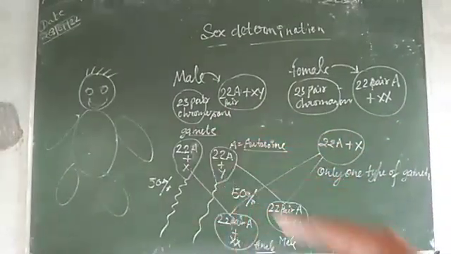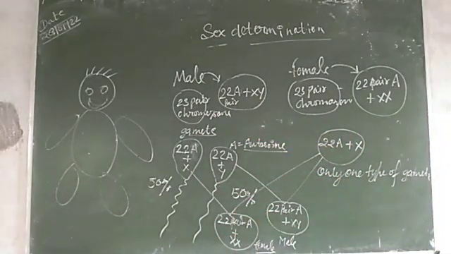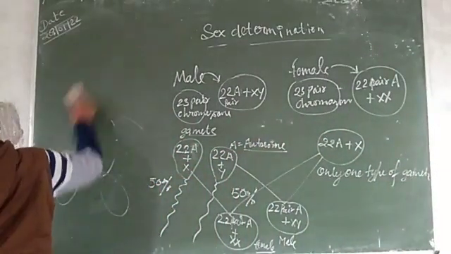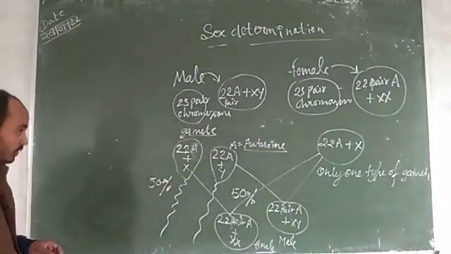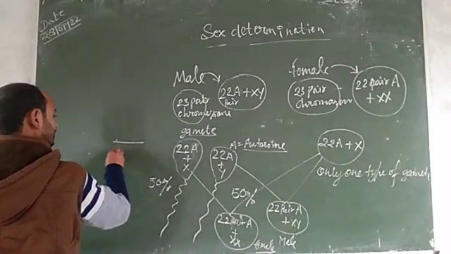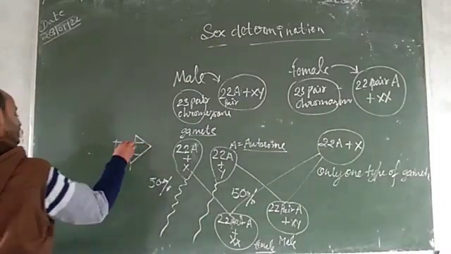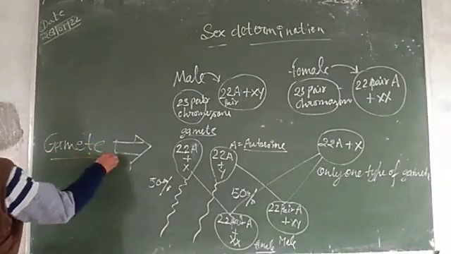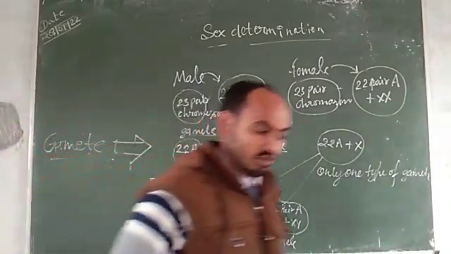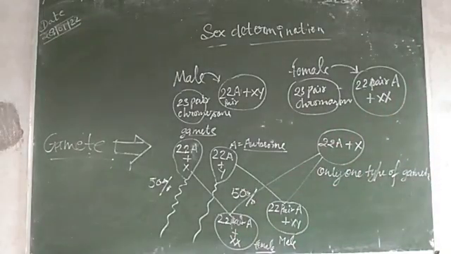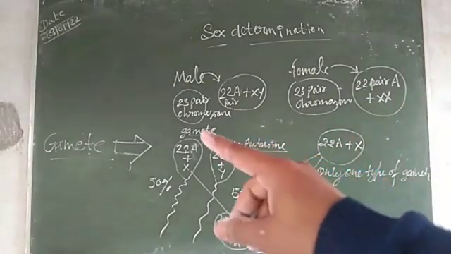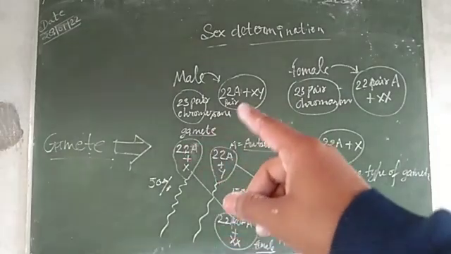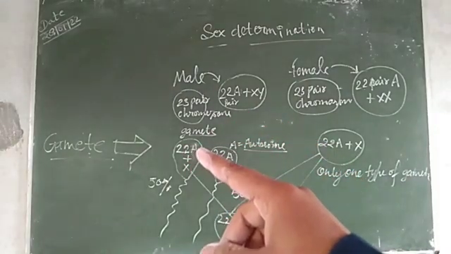When gametes are formed in human beings, the male forms two types of gametes.